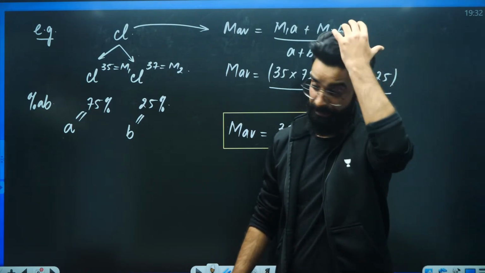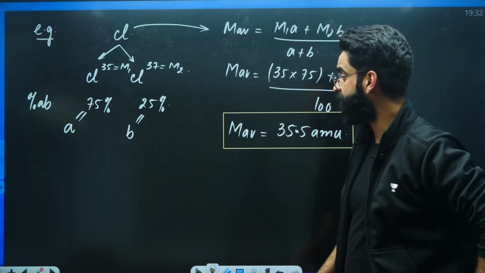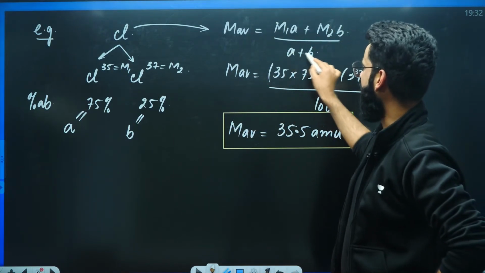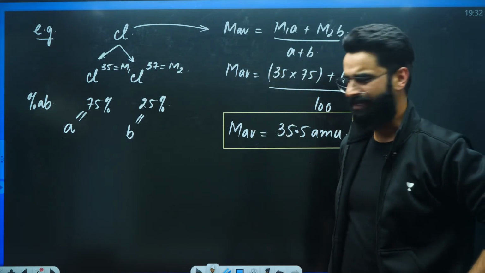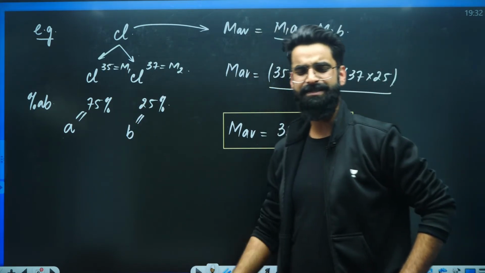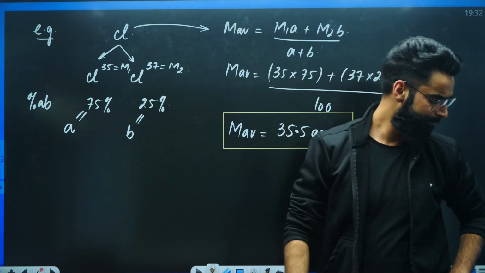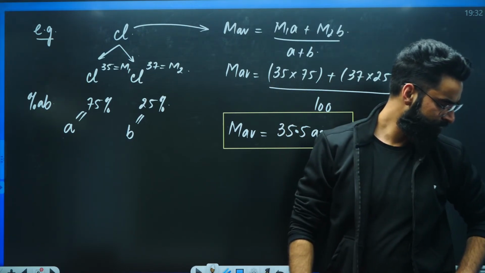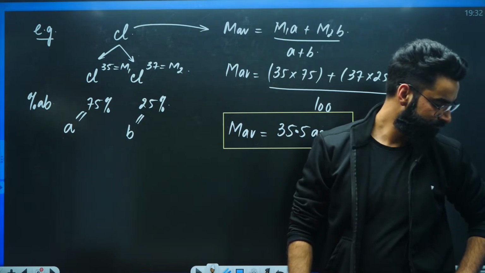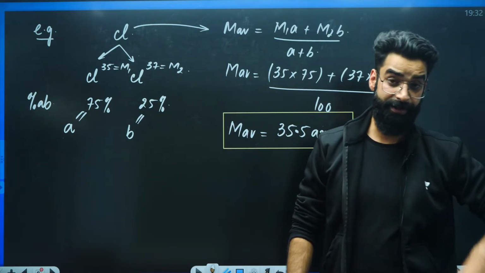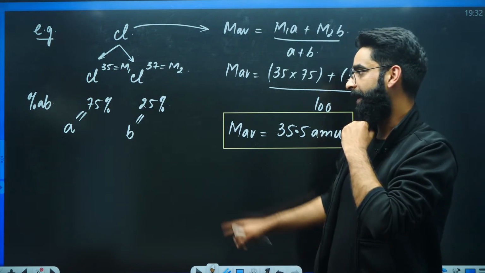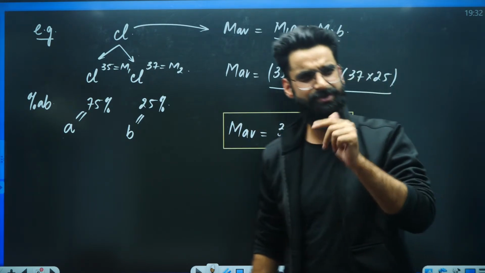Quickly, people, let me know if this particular concept is clear to you. Instead of A plus B, you can directly write 100, right? Because you know the sum of percentage abundances of all the isotopes for a particular element is always 100. Perfectly done? All right, if this is perfectly done, let's try to solve certain questions.